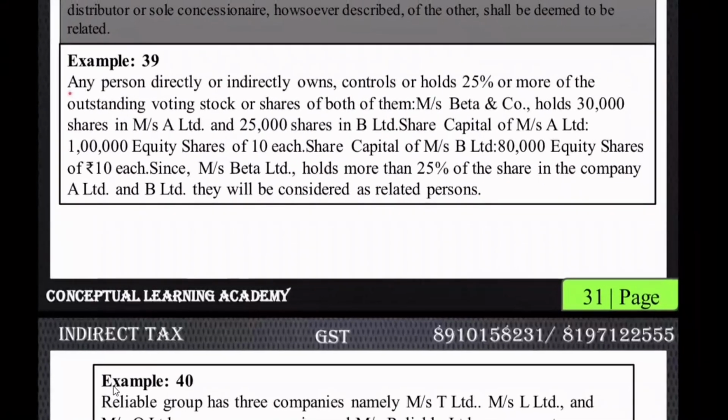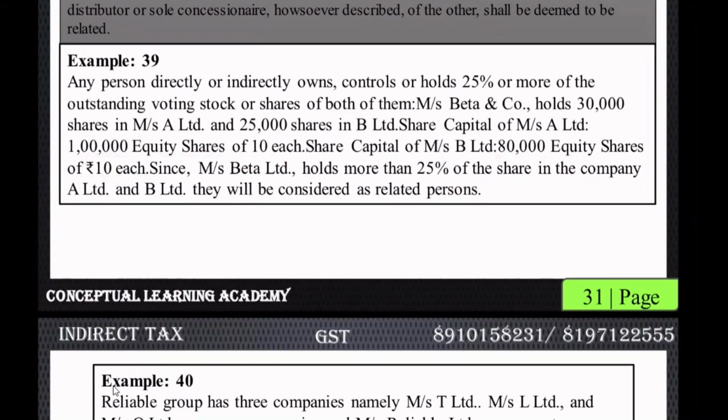Any person directly or indirectly owns, controls, or holds 25% or more of the outstanding voting stocks or shares or both of them. Messrs. Beta and Company holds 30,000 shares in Messrs. A Limited and 25,000 shares in B Limited. The capital of A is 1 lakh equity shares of 10 each. Share capital of B is 80,000 equity shares of 10 each.